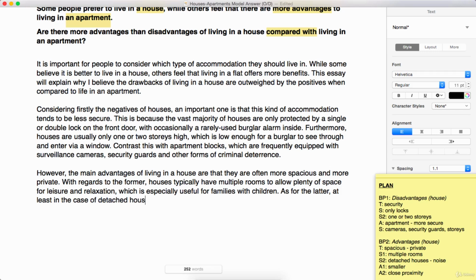So not all of them, but certainly for detached houses, at least in the case of detached houses. Now we've got private. What's the noun? We can use privacy. Nice collocation will be greater. Greater privacy is possible